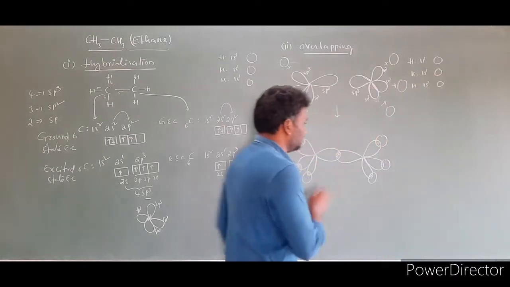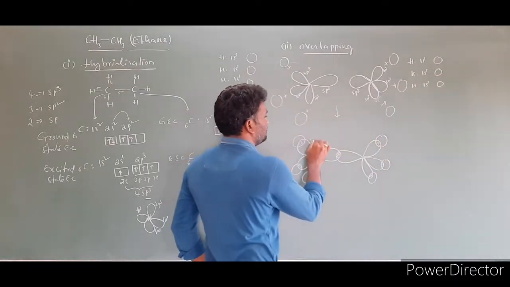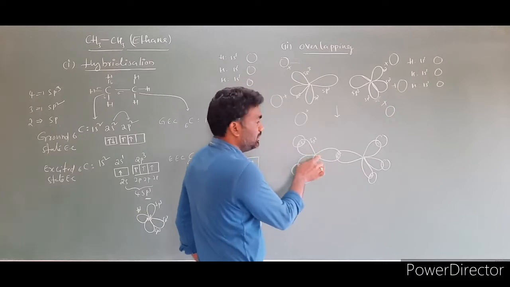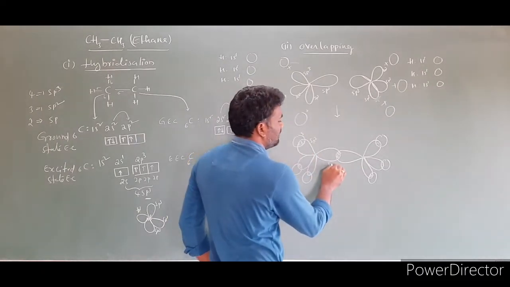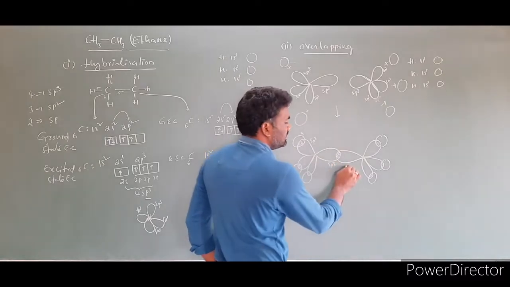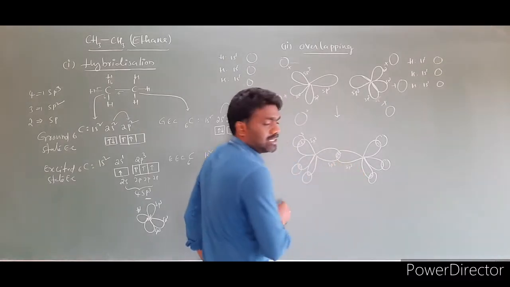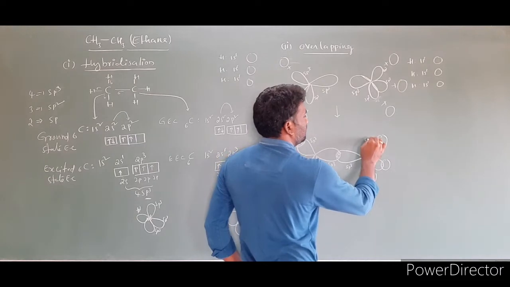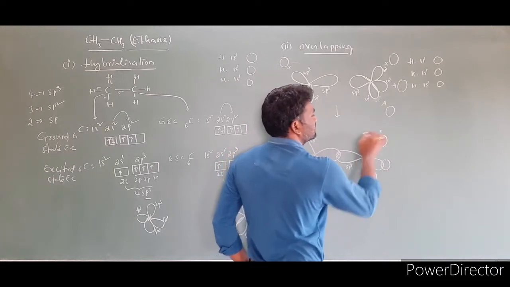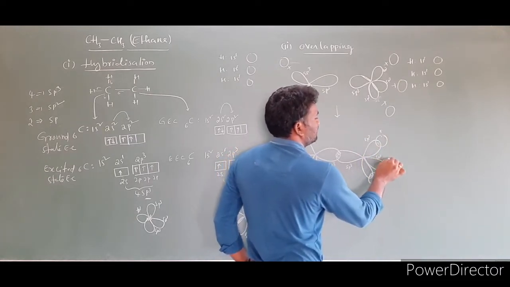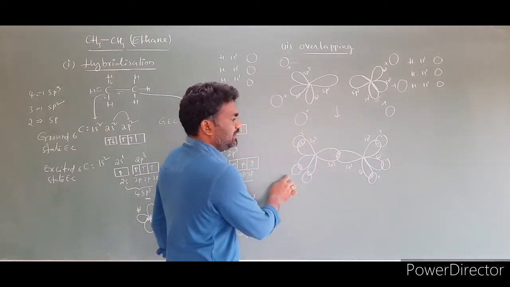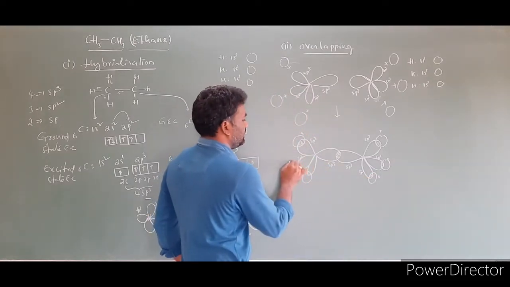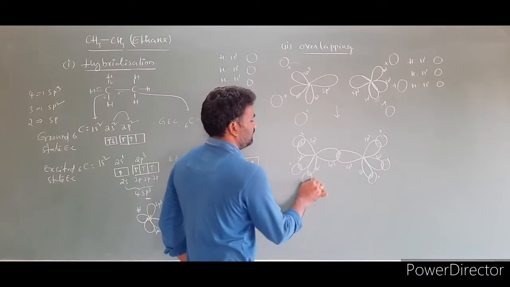Right, if you look at the structure, this is the sp3 hybridized orbital of carbon, and this is the s orbital of hydrogen. This is the sp3 hybridized orbital of one carbon, and this is another sp3 hybridized orbital of another carbon. This is sp3, I am labeling all sp3, this is s orbital. This is sp3, this is s orbital. Similarly, these are also the same: sp3, s, sp3, s.